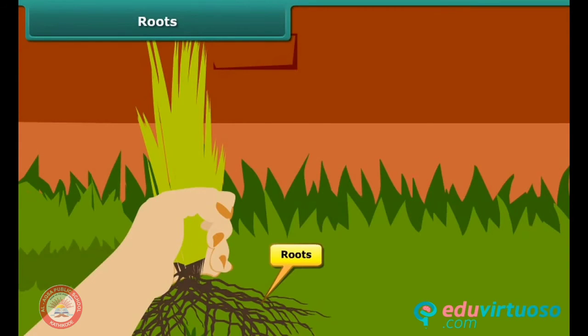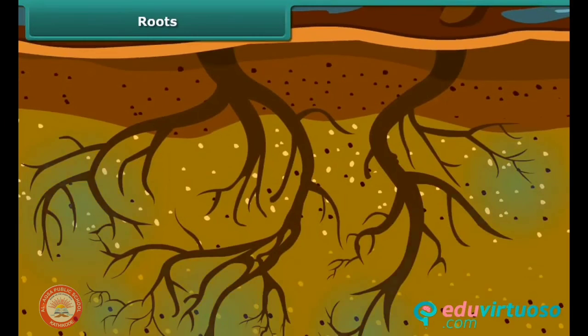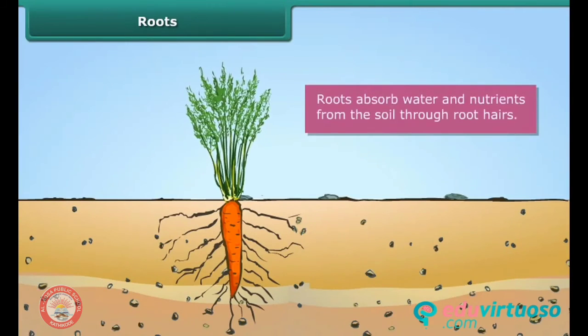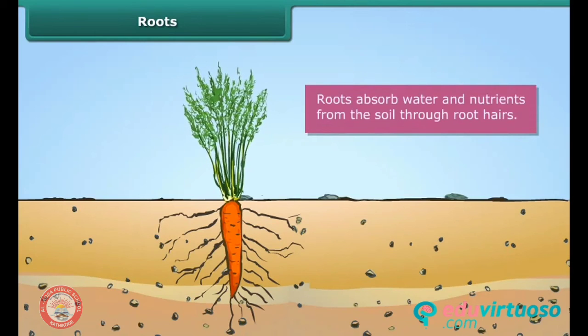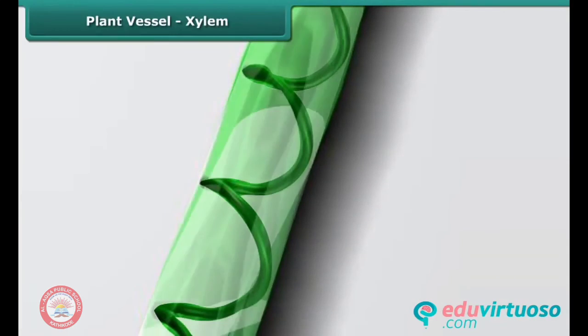Let us see transport of substances in plants. Roots of the plants take water and mineral nutrients from the soil and transport it to the leaves. Roots have hairs, and these root hairs help in absorbing water and minerals. Hairs increase the absorption of water and mineral nutrients from soil. Plants have pipe-like vessels to transport water and nutrients from the soil. These pipe-like vessels are called the xylem.